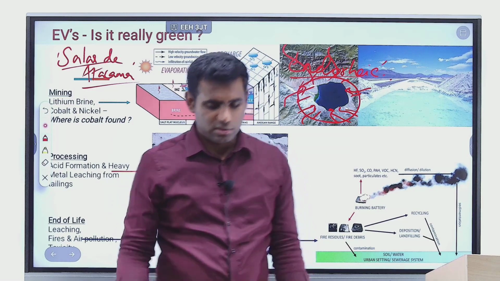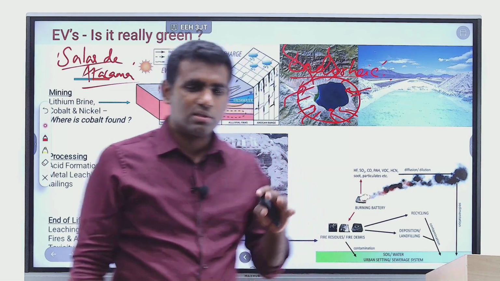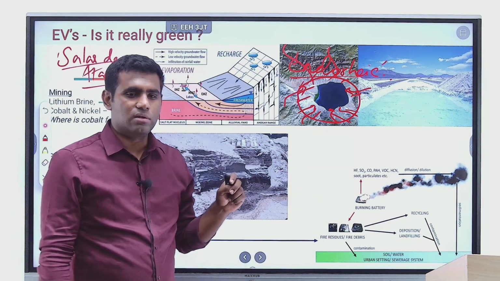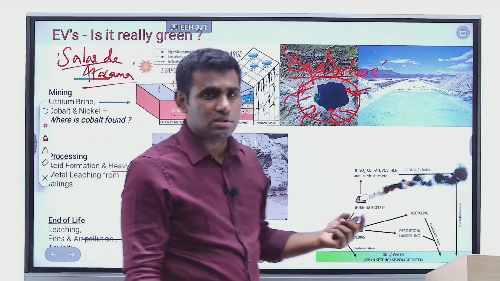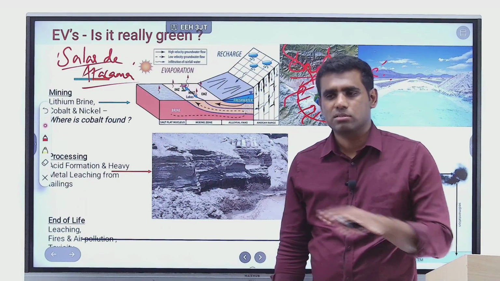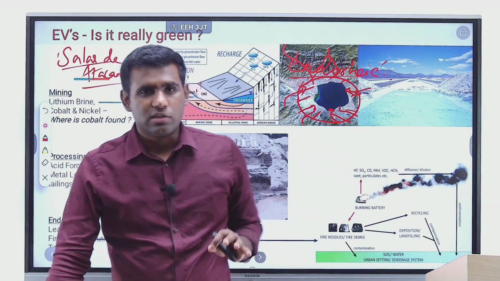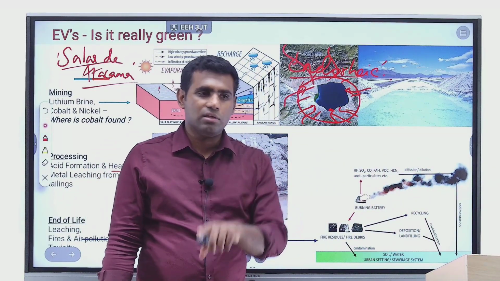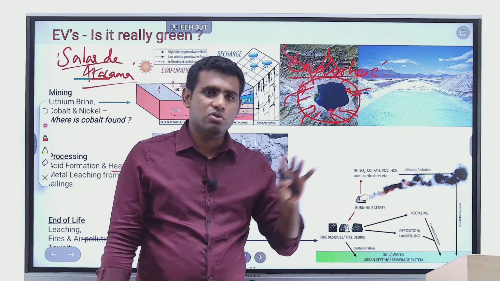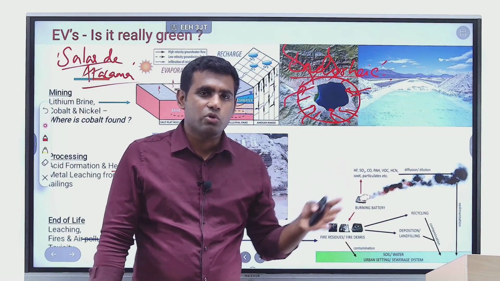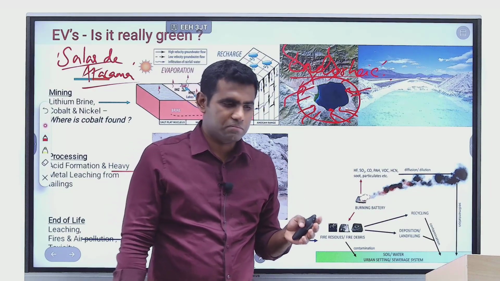a lithium salt, right? So what is the problem associated with this lithium extraction process? The only problem here is intensive groundwater depletion, right? It's because just to produce 1 ton of lithium you need at least around 20 lakh liters of water, right?